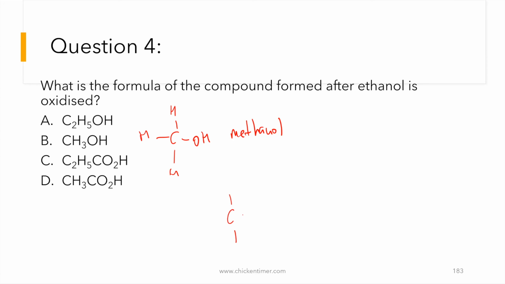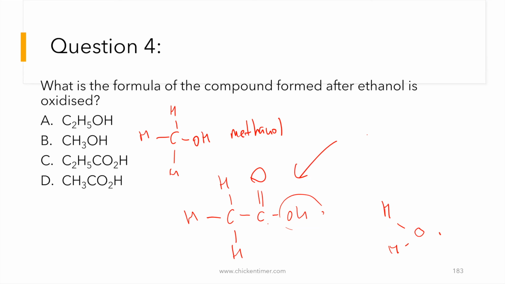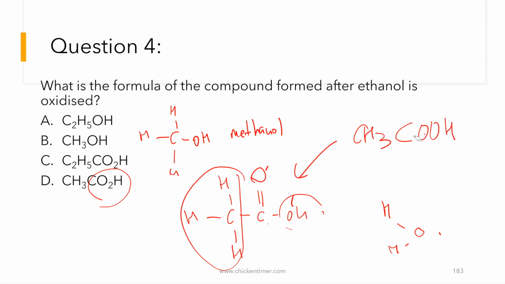Just now you say, I draw out the ethanol. Then you want to do oxidation. That means you go to the carbon next to the OH. Then you take out the 2 hydrogen from there. Then the 2 hydrogen come out. I took out the hydrogen from the carbon already, and I replace it with 1 oxygen. Then another oxygen will go to the other 2 hydrogen, then form water. So this is CH3, then COO, so COOH. What is written here is they combine these 2 oxygen and write like that.